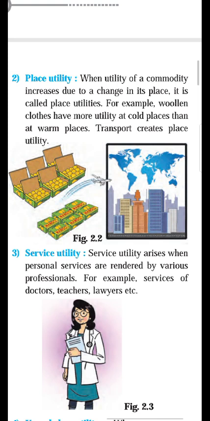It means utility increases due to change in place of utilization. It is called place utility. For example, apple. When the apple is transported from Kashmir to Mumbai, it has more utility.